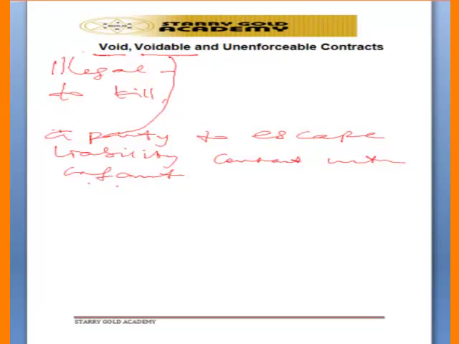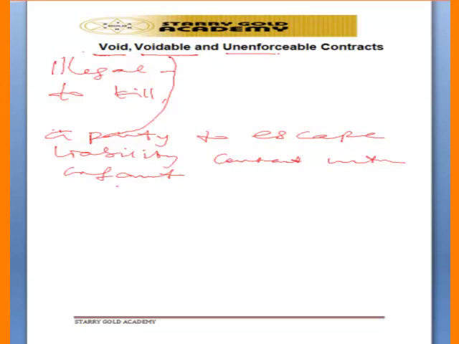And a contract with an insane person is the same thing. The insane person may get to the court, refuse to fulfill his promise, and tell the court that at the time he was entering into the contract he was insane. Even a drunken person can also escape liability. So that's what we call voidable contract.